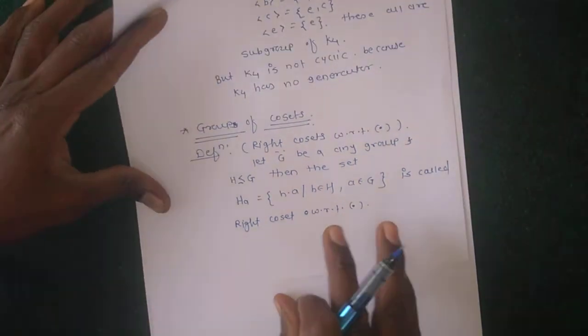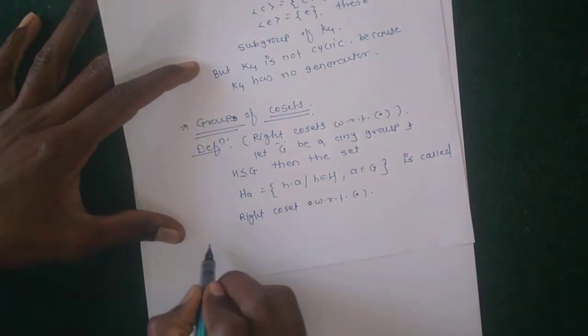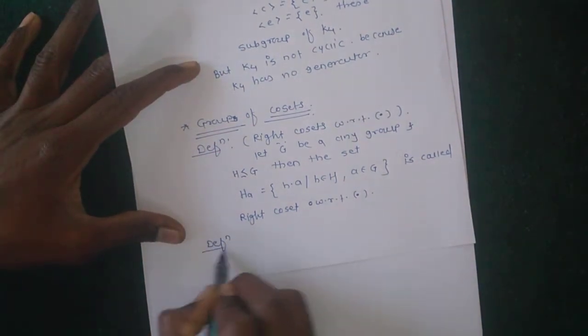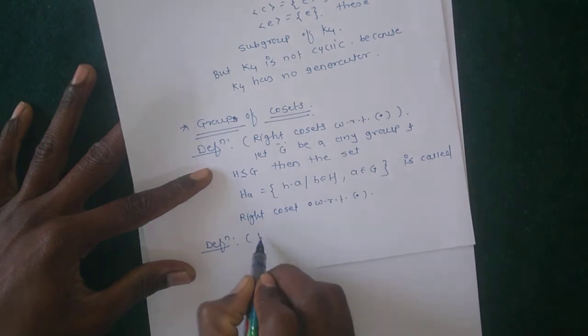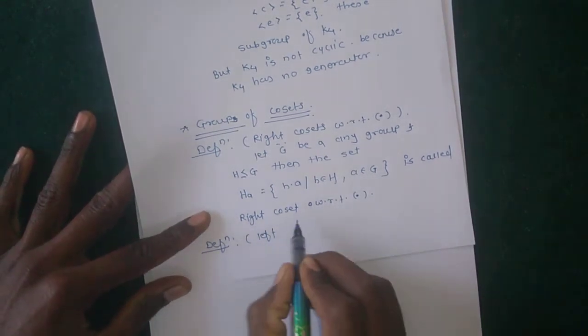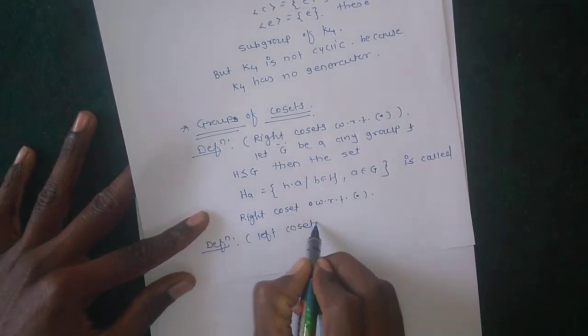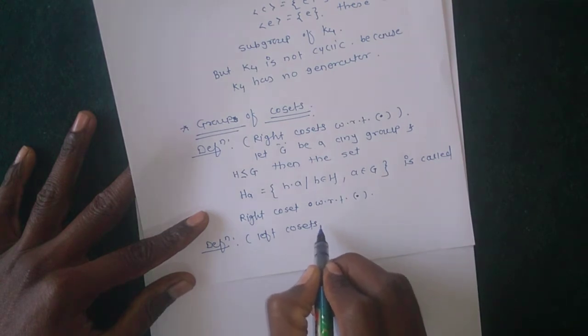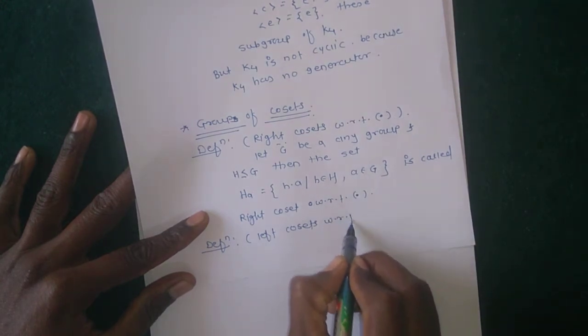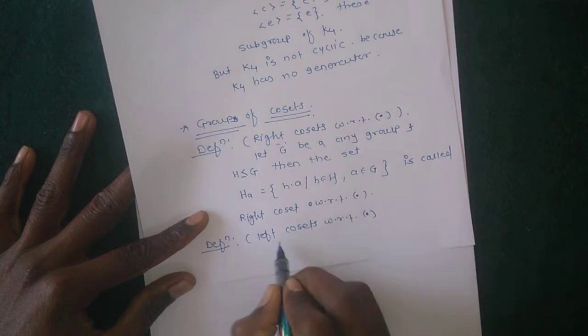Similarly, the next definition is the left coset with respect to multiplication.